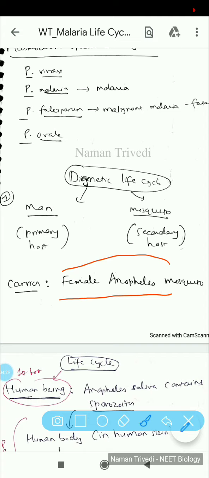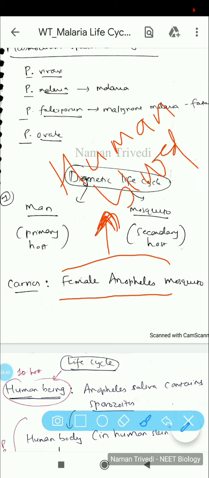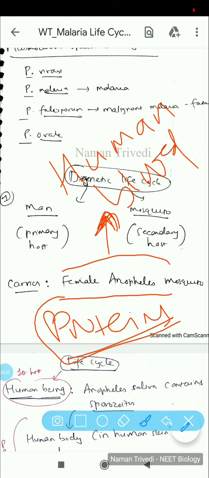That protein can be used to nourish its developing eggs, that is, when the Anopheles is pregnant with the small larval forms of mosquito developing. So the eggs can get nourishment from the human blood proteins, and that's why it bites humans.